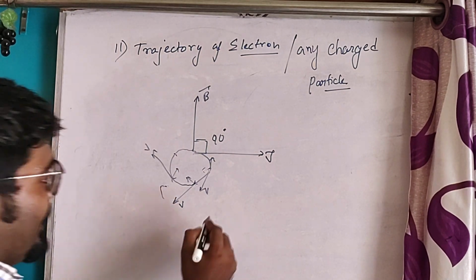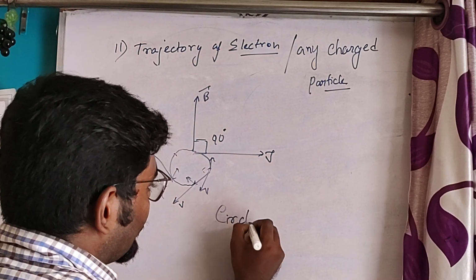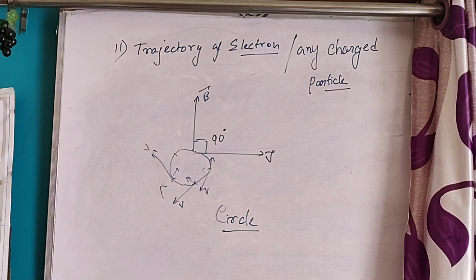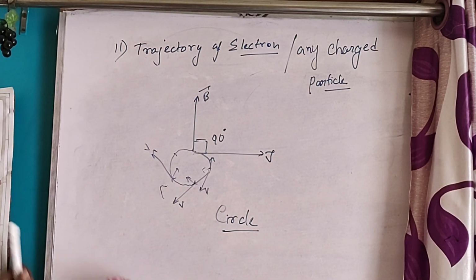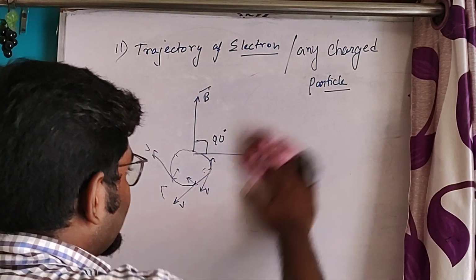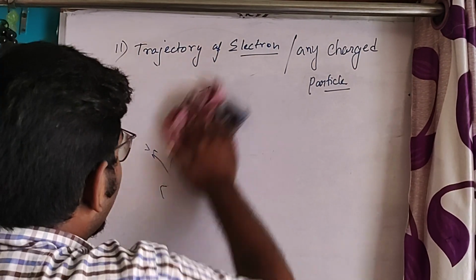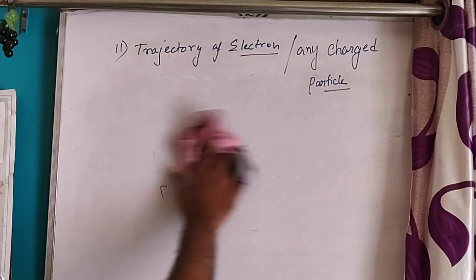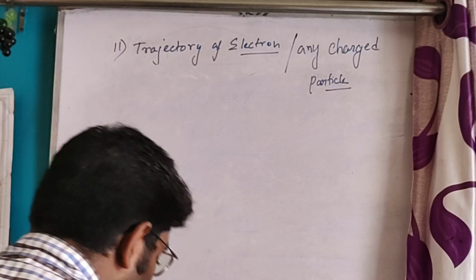So the trajectory will be a circle. I think you have understood. You can try it on yourself and you will understand, or you can rewind the video and understand.